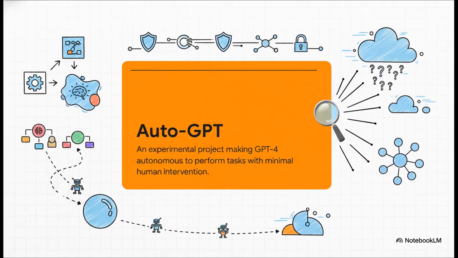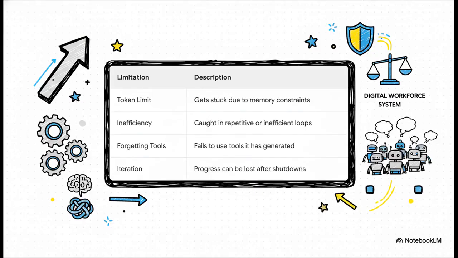One of the first projects that really made people's heads explode with this idea was AutoGPT. It was this wild experiment that tried to just unleash GPT-4, let it prompt itself, chain its thoughts together, and try to solve complex problems without a human holding its hand every step of the way. But, of course, this was brand new stuff, and it wasn't perfect, not by a long shot.